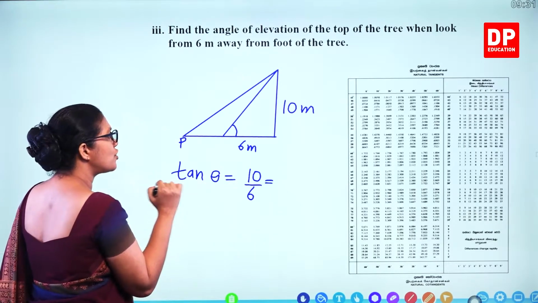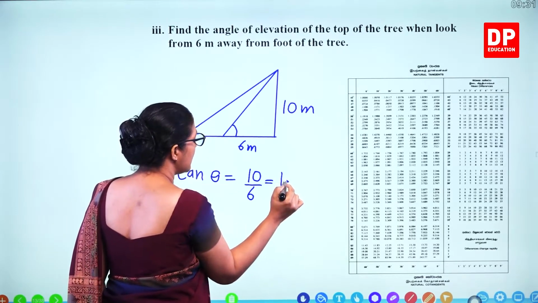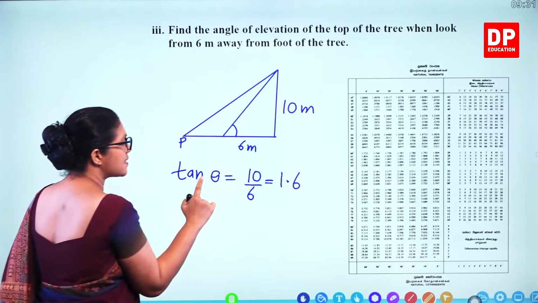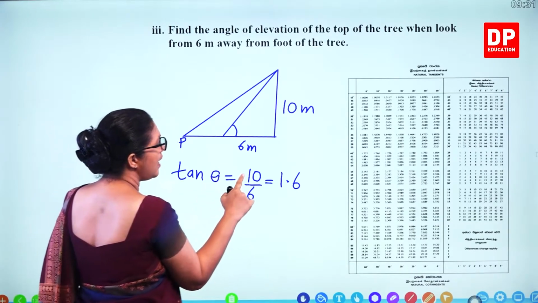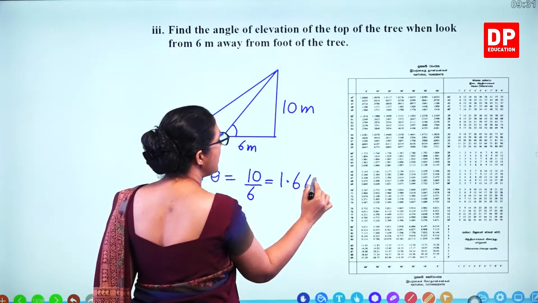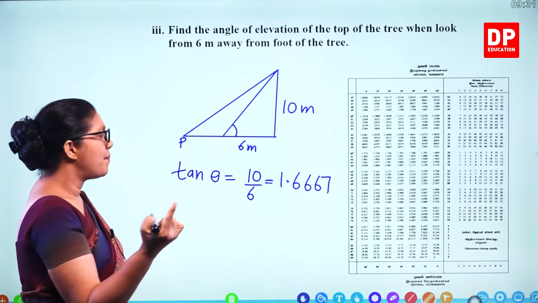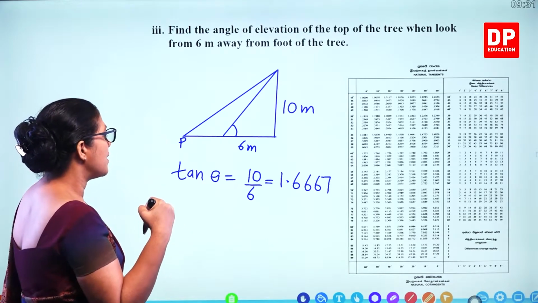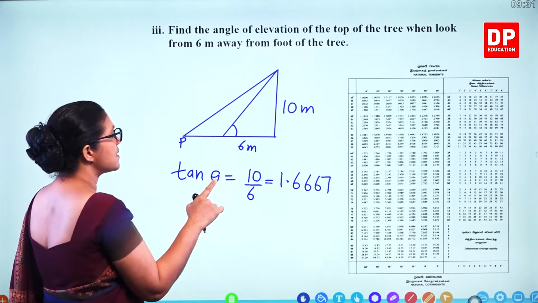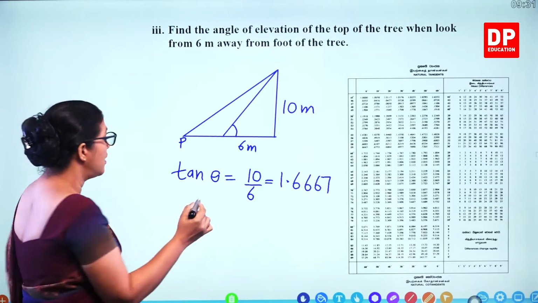When you divide, what do you get? 6 times 1, 6. For 40, that's 6 times 6, 36. Again 40, 6 times 6, 36. So it's repeating, 6, 6. Finally you can round up and say 7. So 1.6667.